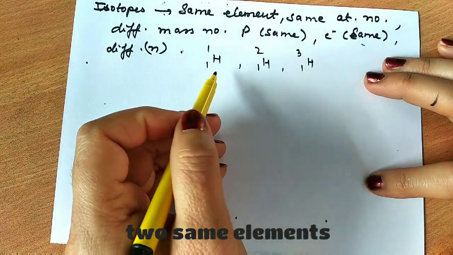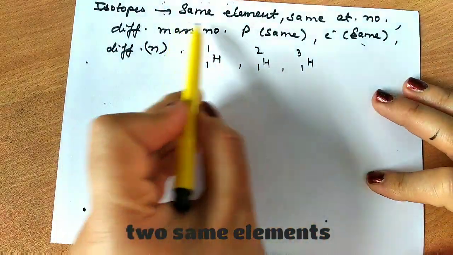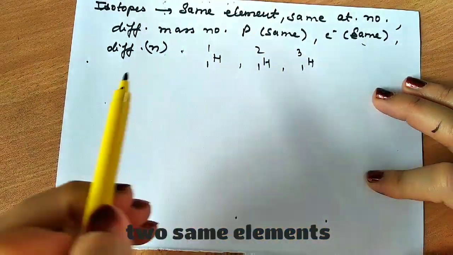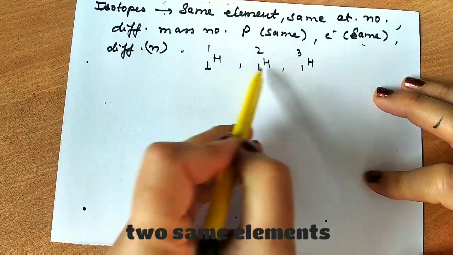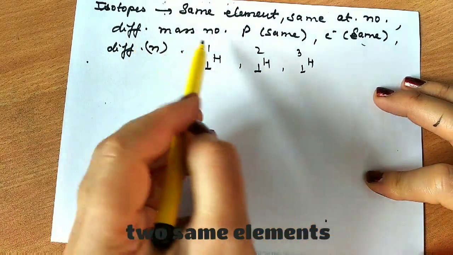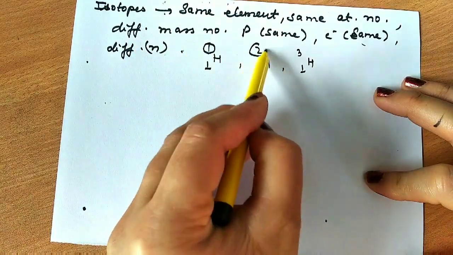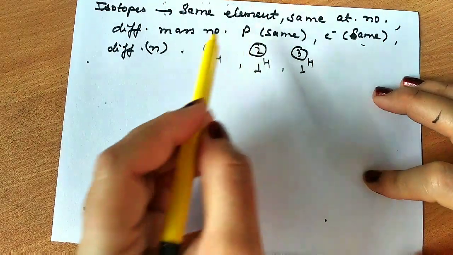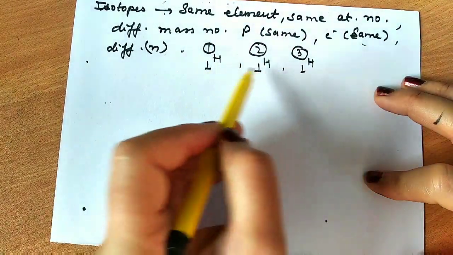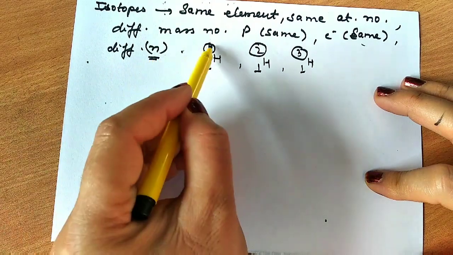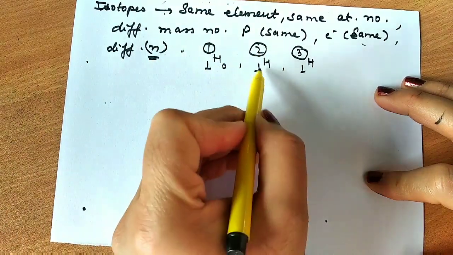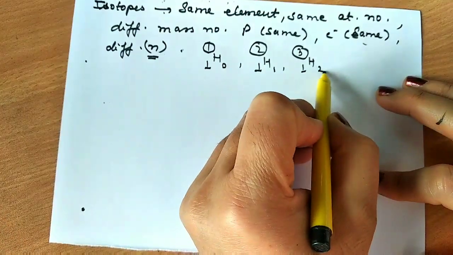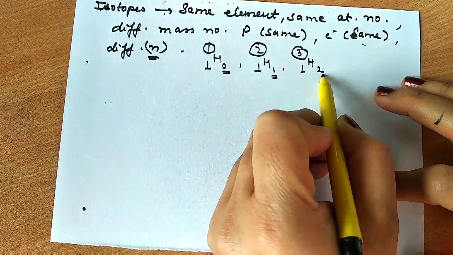For example, if I talk about hydrogen, hydrogen has 1H1, 1H2, 1H3. If I talk about these three atoms or isotopes, I can say they belong to the same element, hydrogen. Atomic number is also the same, 1, 1, 1. They have different mass numbers. It has 1, it has 2, it has 3. They have the same protons, same electrons, but different neutrons. How will we find neutrons? 1 minus 1 is 0, 2 minus 1 is 1, 3 minus 1 is 2. So they have different neutrons.